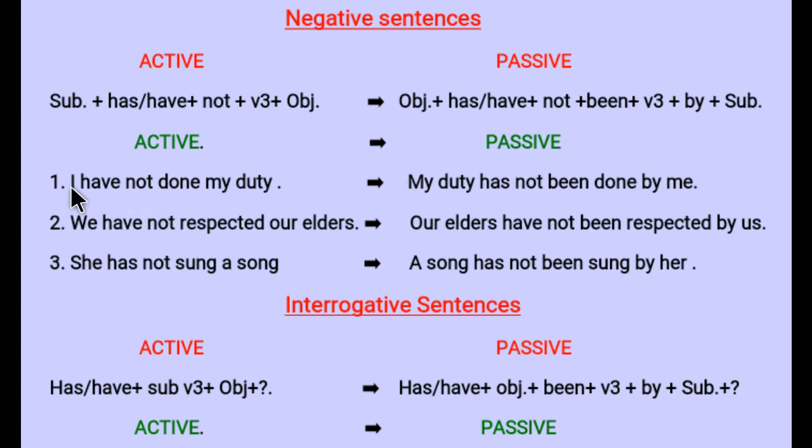So first example, I haven't done my duty. Now I is your subject, have is your helping verb, not is used for negative, done is verb's third form, and my duty is your object here.